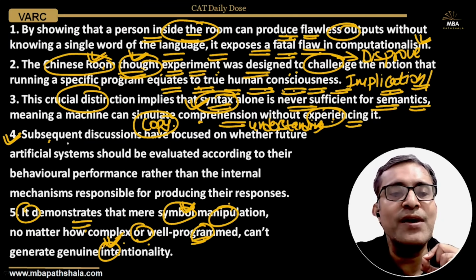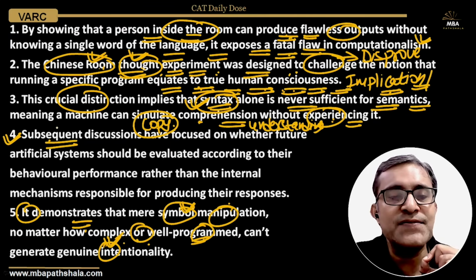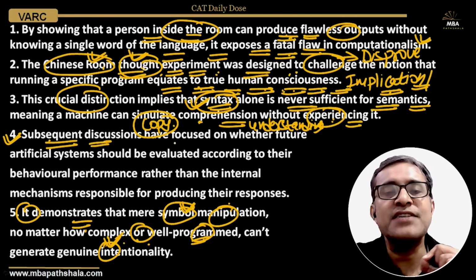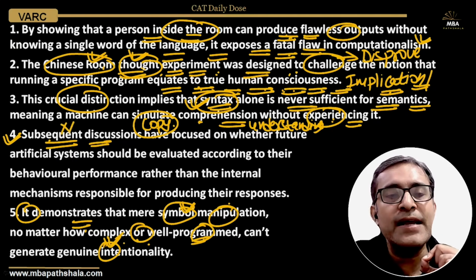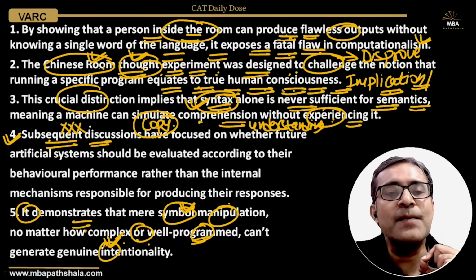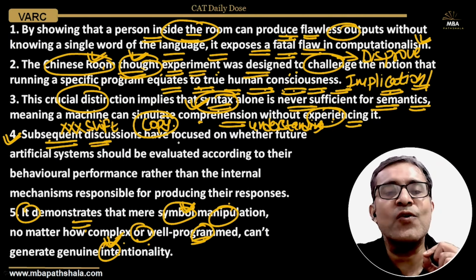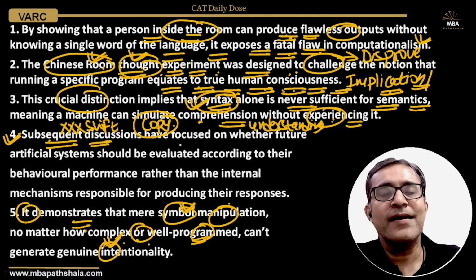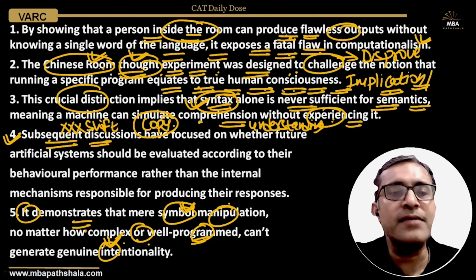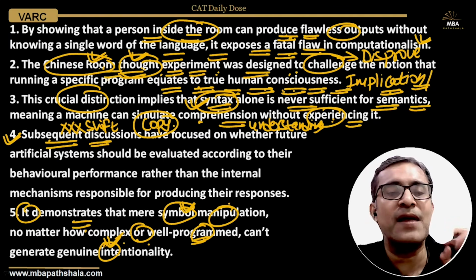The 4th says subsequent discussions have focused. First things first, it's a complete shift in the discourse. We were only talking about this Chinese room thought experiment.